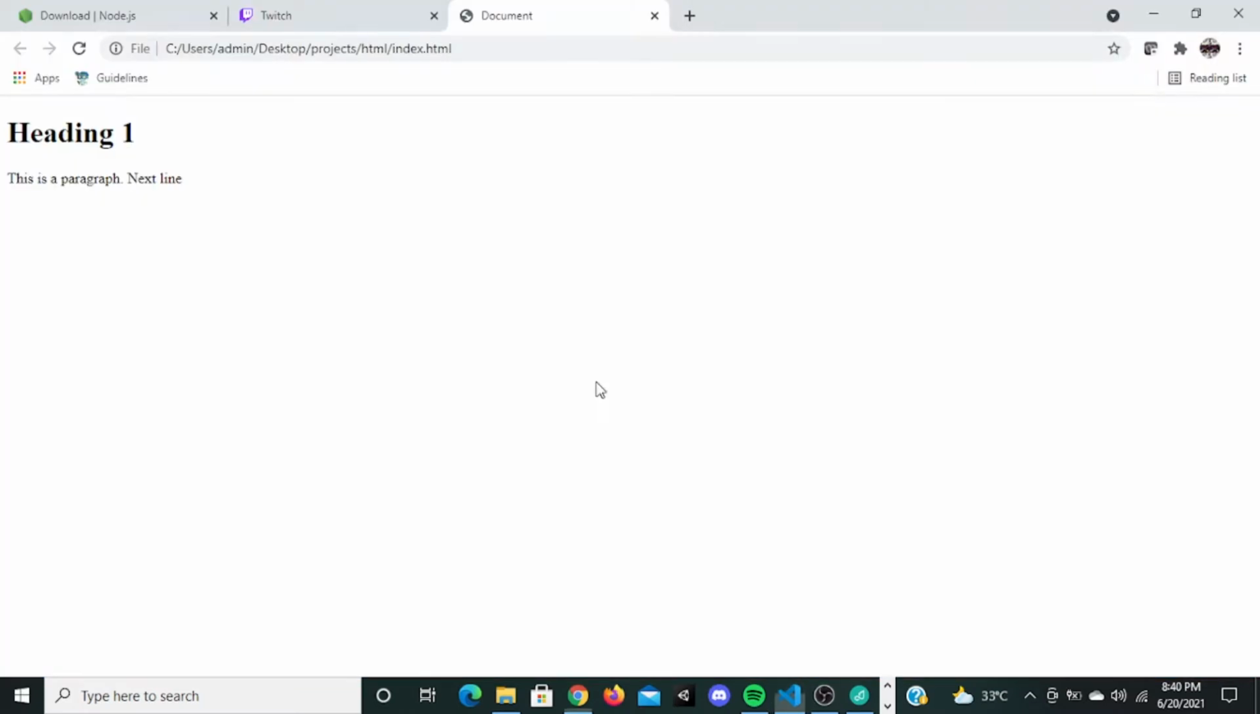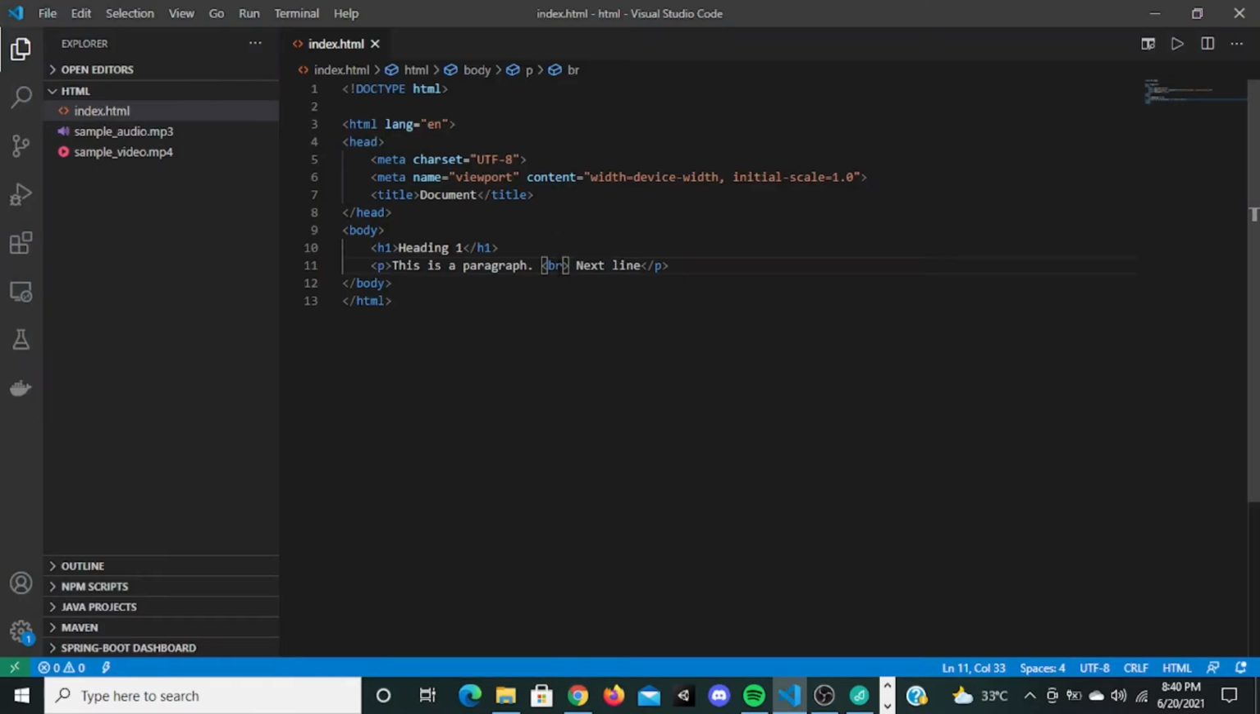When I save this and go here, it brings it to the next line. So this br tag does not have any closing tag, just this opening tag, and it will break anything that is here to the next line. It is called a line break. So a break tag is commonly used within paragraph tags for formatting the text, to bring it to the next line. Okay, so this is about paragraph tags.